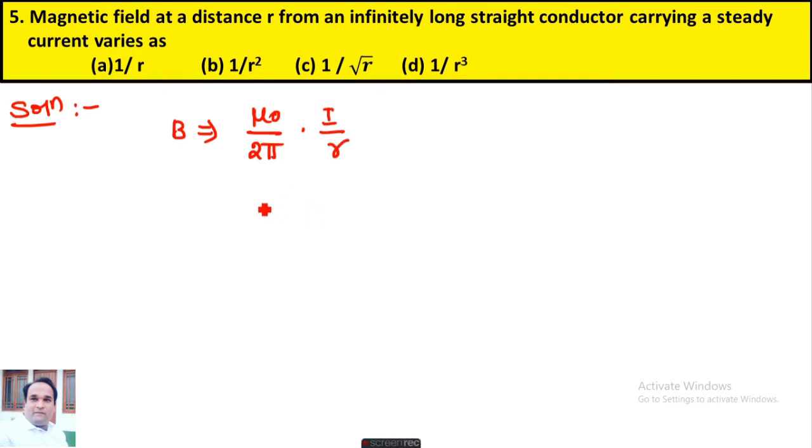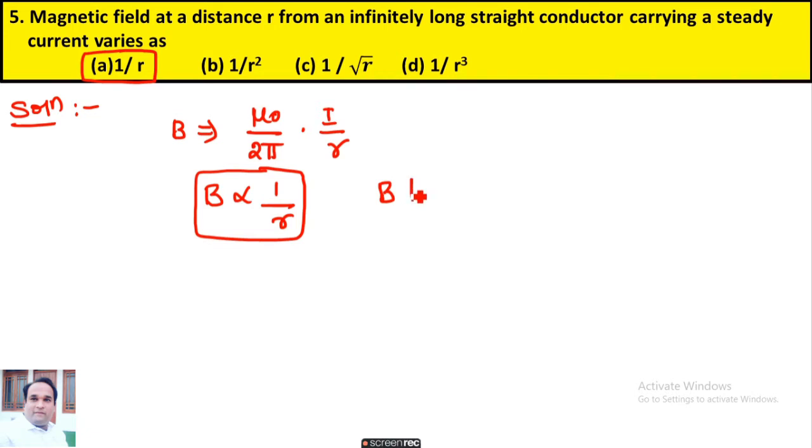Yes, assume the correct answer. From this expression, the magnetic field is inversely proportional to the distance R. Then option A is correct. Yes, it is inversely proportional. If B increases, R should decrease. When R increases, the magnetic field decreases.